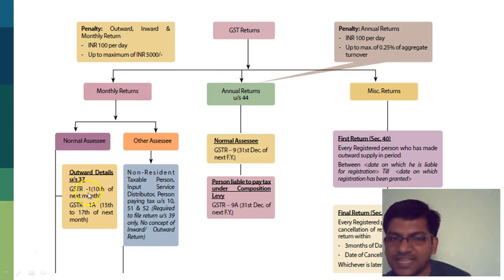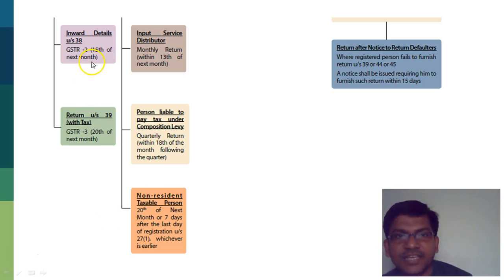Monthly returns will be GSTR-1. I've got a specific PPT for this again, which we have uploaded around 10 days ago. But yeah, the idea is GSTR-1 by the 10th of the month. GSTR-1 after the reconciliation is done, 15th to 17th. GSTR-2 is the inward details, and then GSTR-3 is the final return for the month after the net payment.